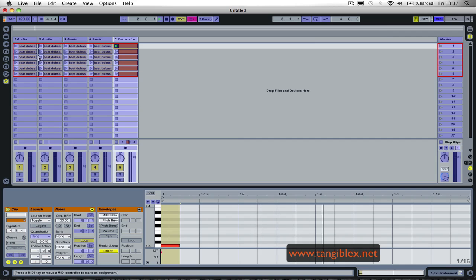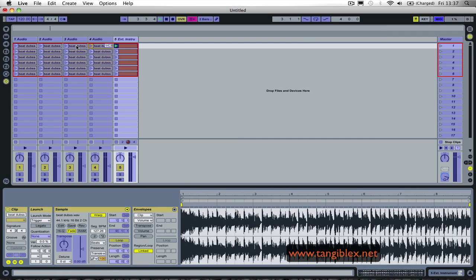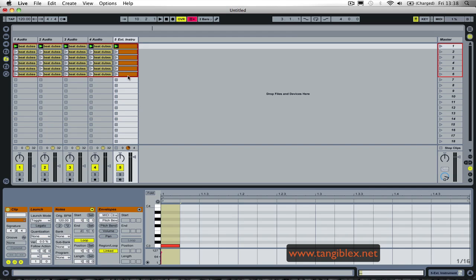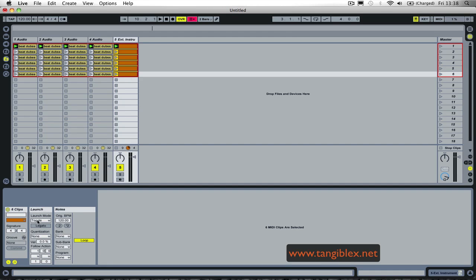and then now we go to MIDI and select the first clips of all the tracks. You see, now we don't need them to be in toggle mode, so they're going to be in trigger. And also, once we have done that, also for the previous technique, we must switch off the loop once we have assigned every clip.